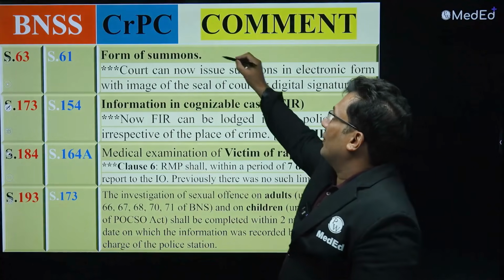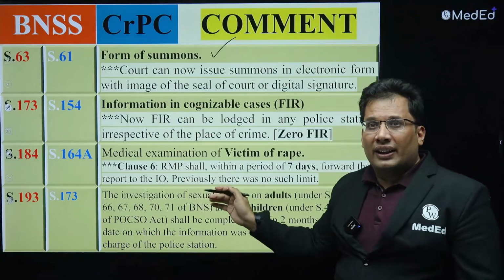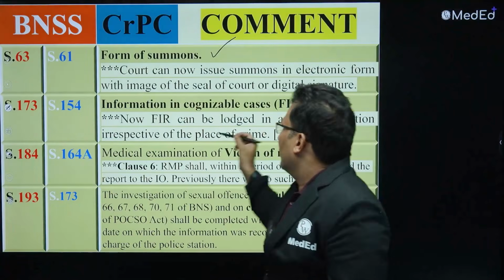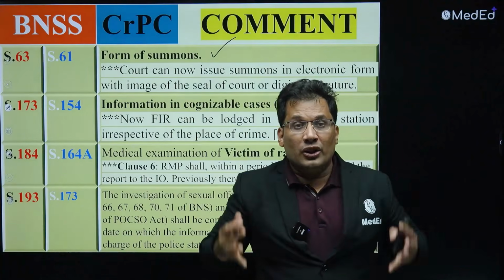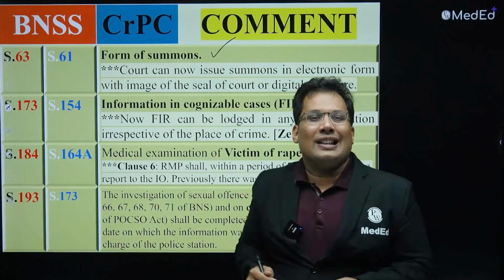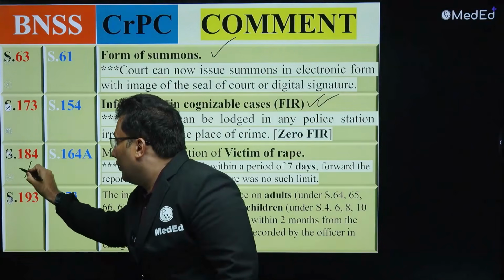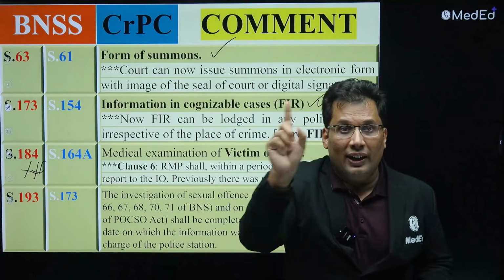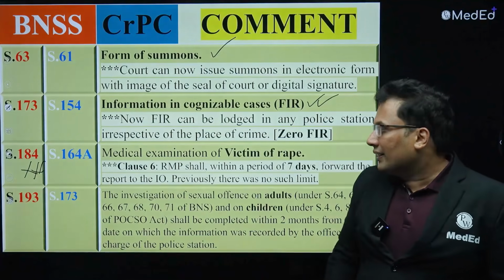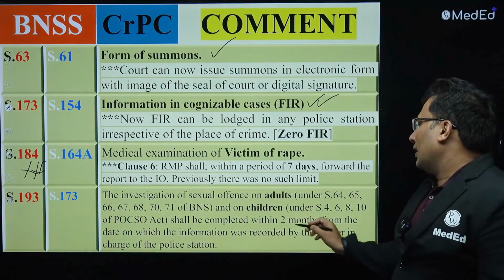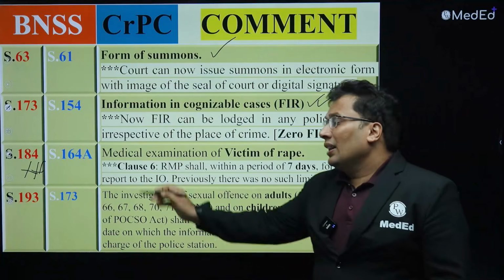63 summons, previously it was 61 to 69 CRPC, now it is 63, almost. 173 cognizable offense. So information in cognizable offense. Cognizable means the police officer can arrest you without warrant. For example, ragging is a cognizable offense, done. 184 very important guys, very important. 184 examination of survivor of rape by a medical officer. 193, that is about the investigation, which should be within 2 months, that is 193, that is not for doctors anyway.